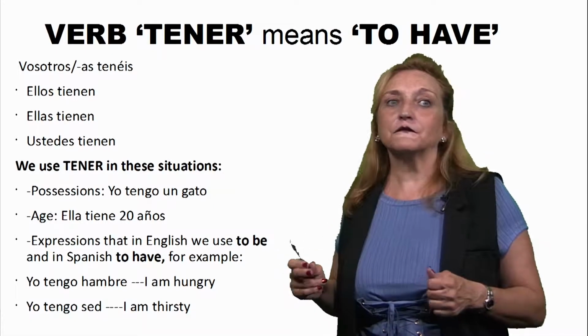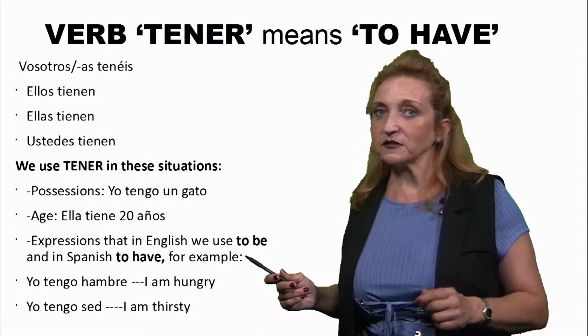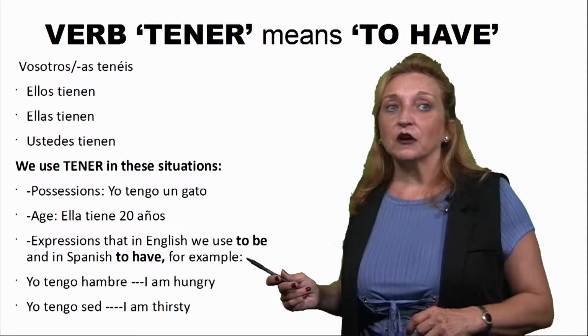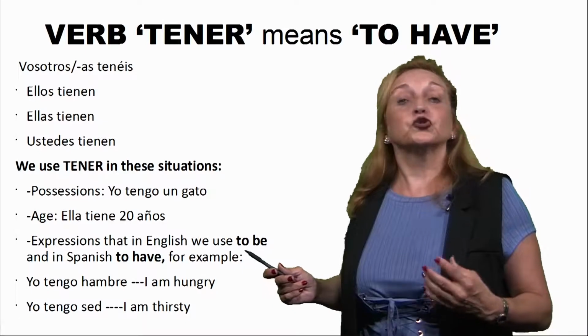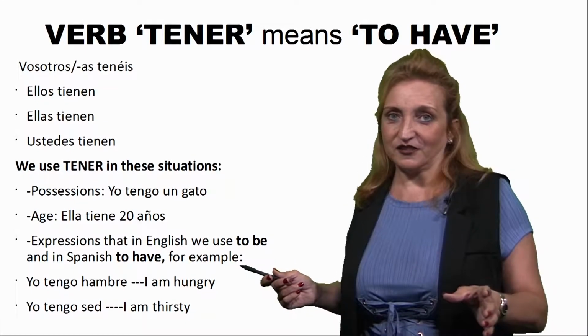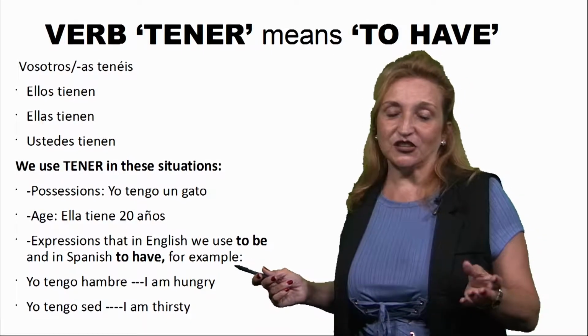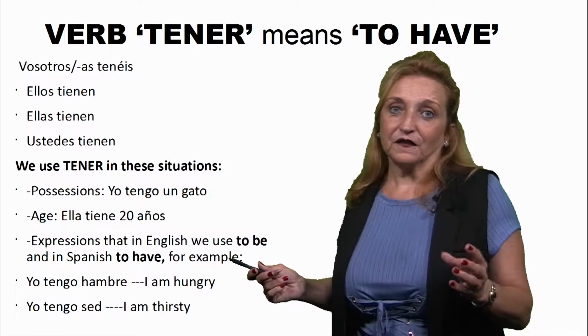After, it's important as well to talk about expressions that in English we use to be, and in Spanish, to have. Some expressions that we change, like the age, we change to have instead of to be.